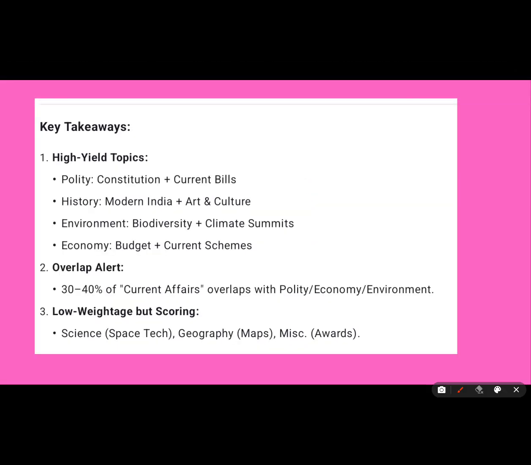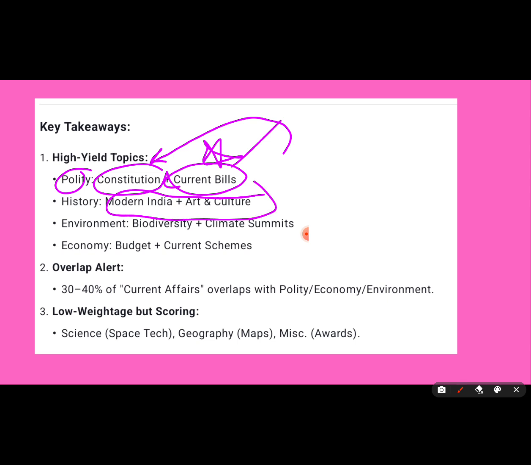So the most important key takeaway from this session is you need to focus on high yield topics first. What are high yield topics? From polity: constitution plus current bills. Focus on this: constitution, current bills. Current bills is very, very, very important because current affairs related constitution questions will come, like recent Supreme Court judgments or recent amendments to the constitution. So these types of subtopics are very important. History, of course, you can just leave ancient India, focus more on modern and art and architecture. First complete this, after that you go to low yielding topics. That is my idea.